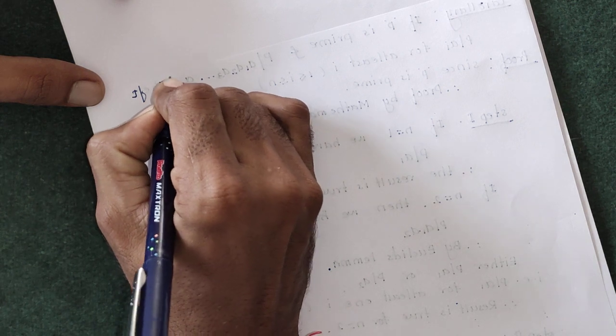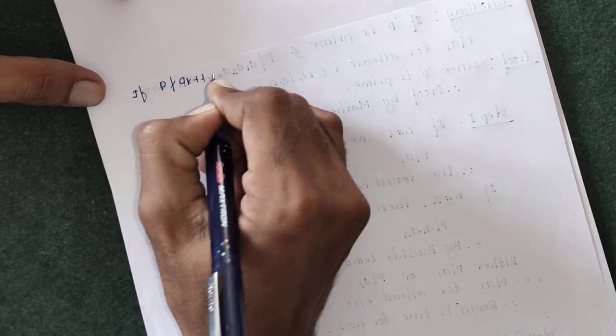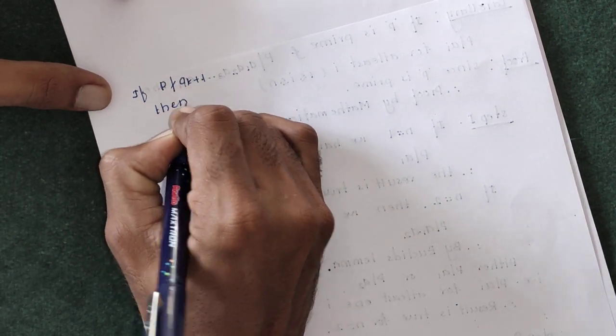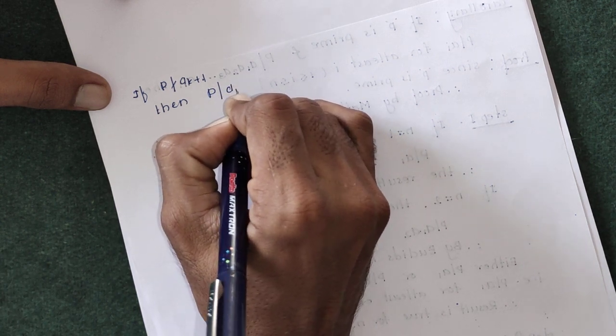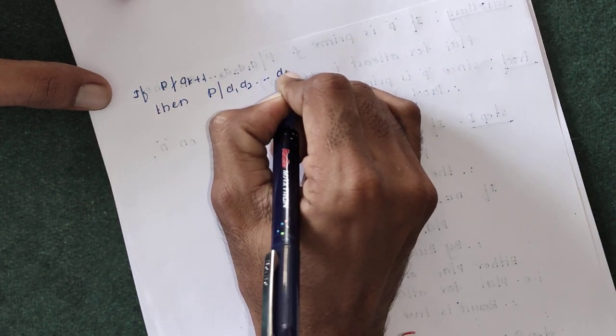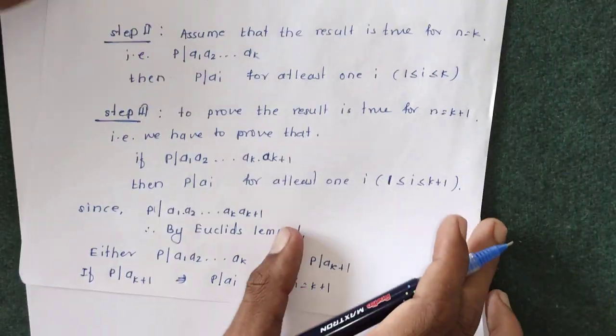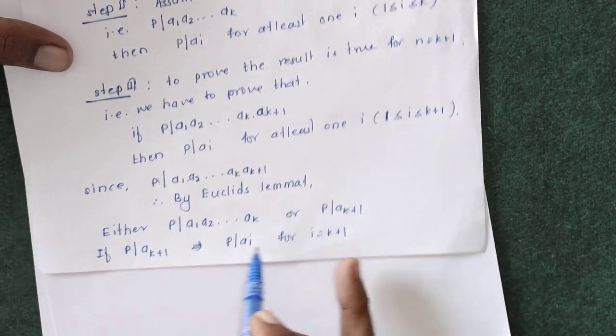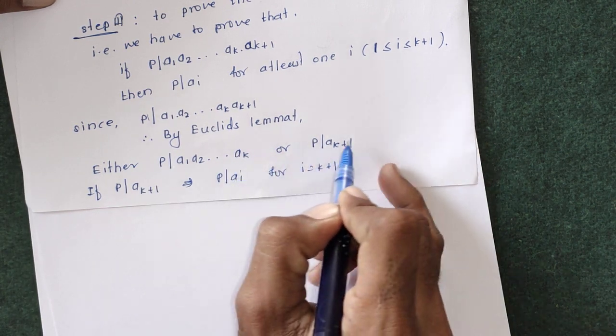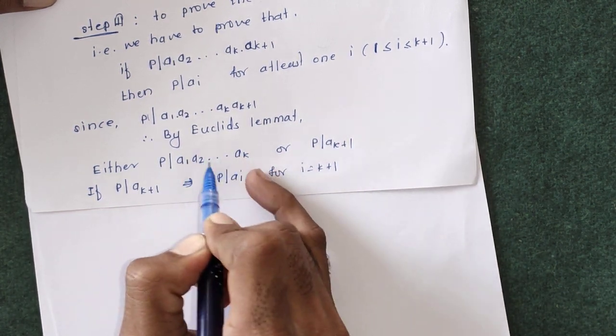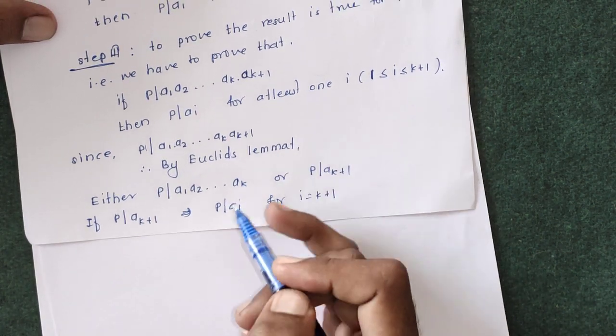In the second case, if p doesn't divide a(k+1), then p divides a1 into a2 up to ak, because by Euclid's lemma, if p doesn't divide this number, then p must divide the other number. In the proof of Euclid's lemma we have proved that.